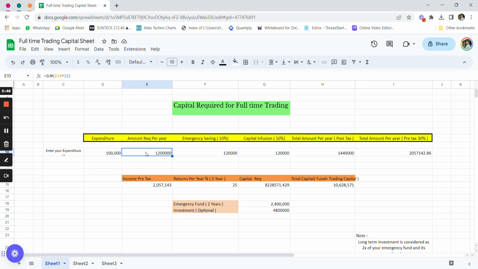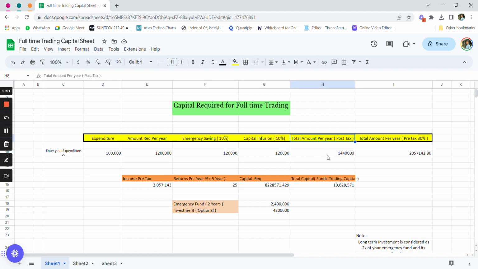Now, the total amount required per year is the expenditure into 12, that is automatically calculated. Now, what we are trying to do is, to the total amount required per year, we are adding 10% as the emergency saving because we have to keep emergency savings as well. And every year we also want to increase our capital by 10% to beat the inflation here. So capital infusion is 10% here. Now we can assume 10% or 20%. You can change the formula and enter whatever you want here.